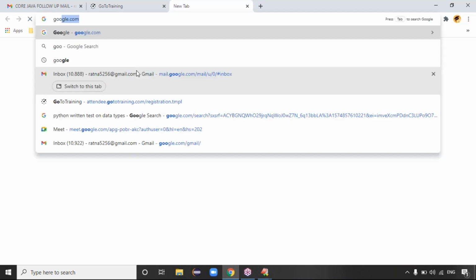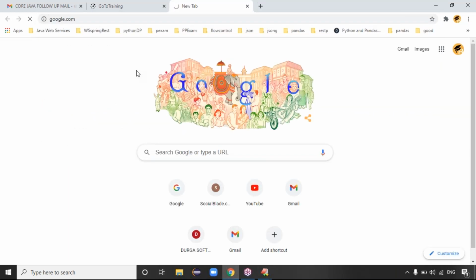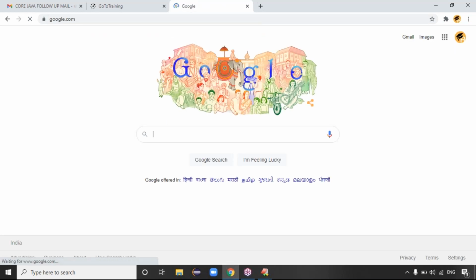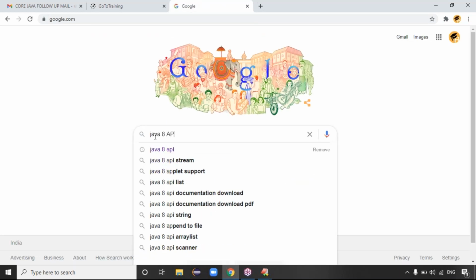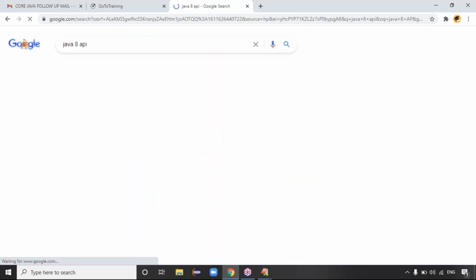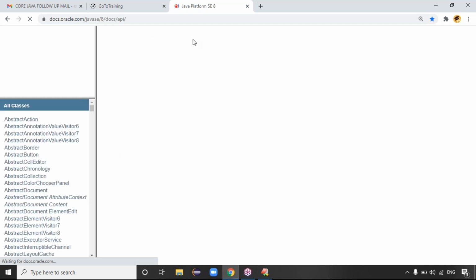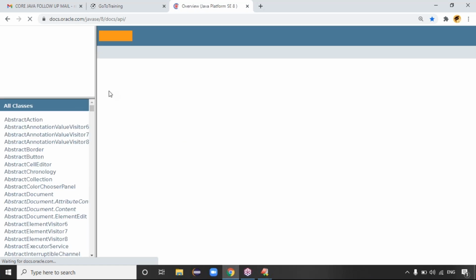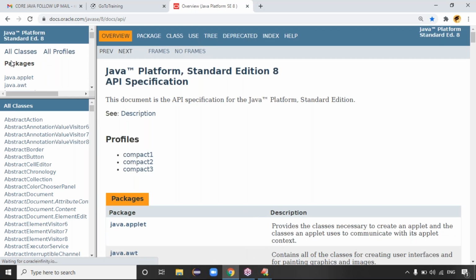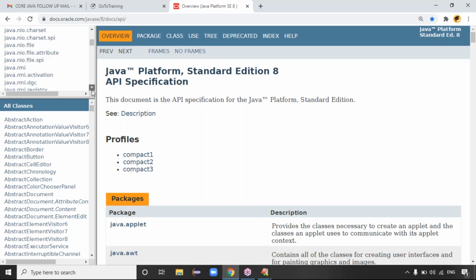To check those elements, please prepare the documentation. Can you please check the API docs? Just go to Google. Search for Java 8 API, or Java 9 or 10, that's up to you. Let me check the Java 8 or 7 API documentation, no problem. You can go for the Oracle docs, guys. Docs.oracle.com shows a clear structure. Good. So you guys can see the packages here, right? We have multiple packages.